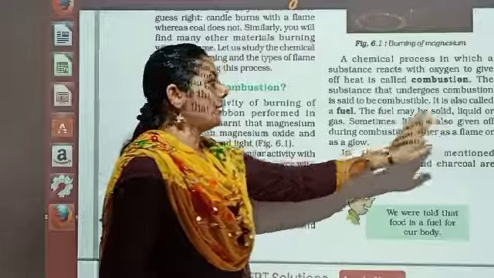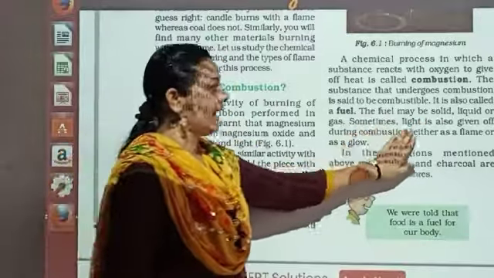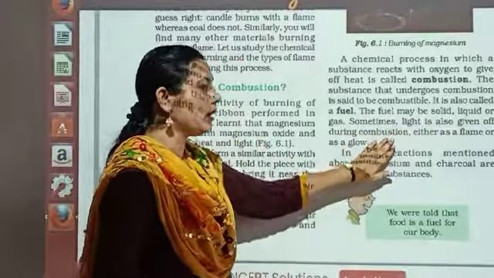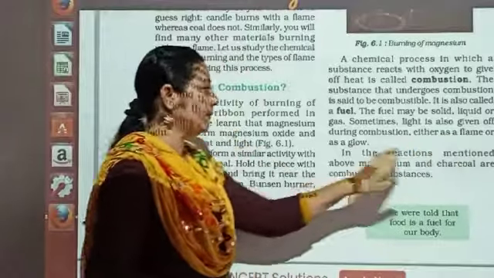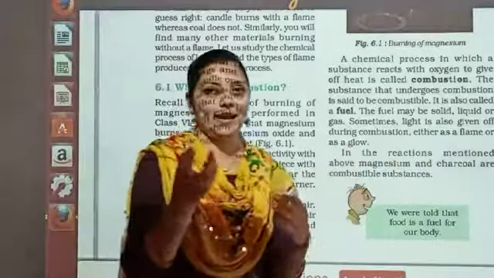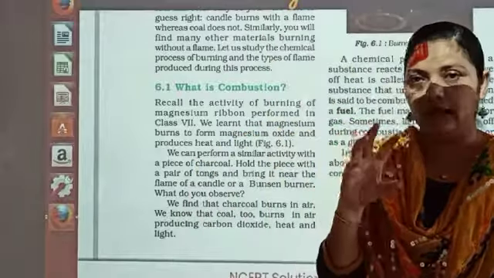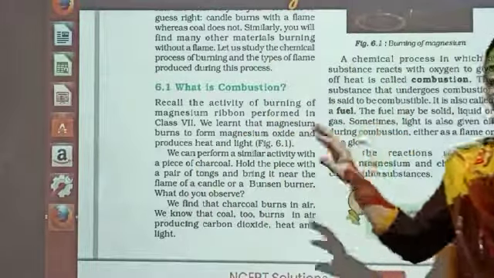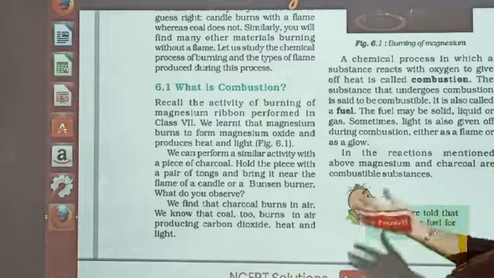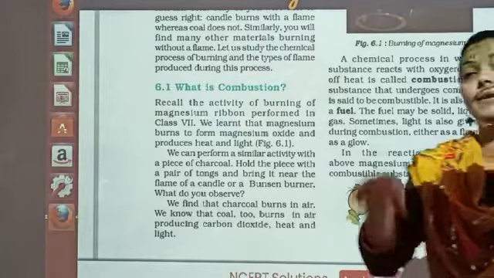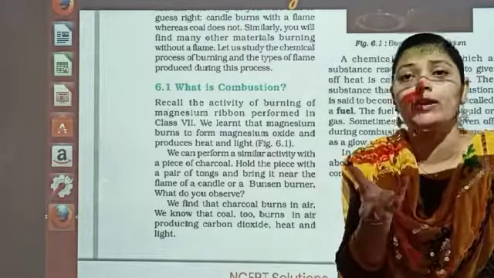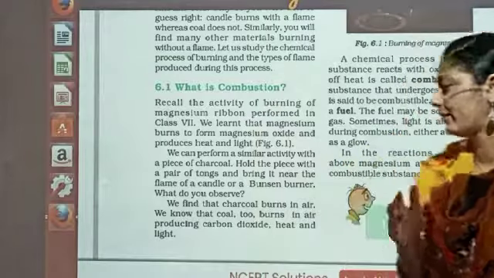The fuel may be solid, liquid, or gas. Sometimes light is also given off during the combustion, either as a flame or as a glow. या तो लाइट फ्लेम के पोर्शन में हो सकती है या तो सिर्फ ग्लो करेगा. I will be explaining and giving you the examples and I will literally show you. So it will be very clear कि flame क्या होती है and just glow क्या होता है. That is the difference over there. Fine.